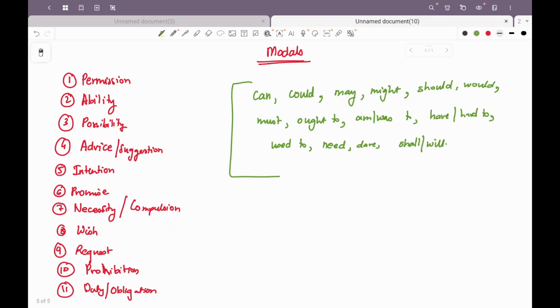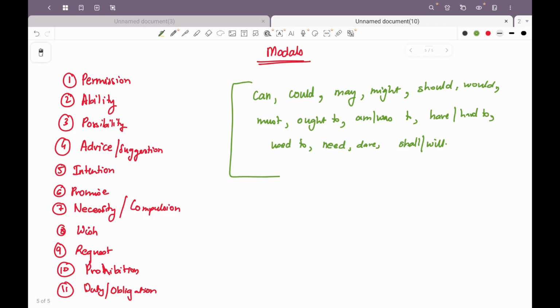The blessings and wishes that we give on birthdays or important days of, may you get all the success in the world, right? So these are what? These are wishes. Or when you want to propose something, she works hard so that she may pass. She studies hard so that she may pass, right? So in this case, the purpose is to pass. The purpose of working hard or the purpose of studying hard is to pass.